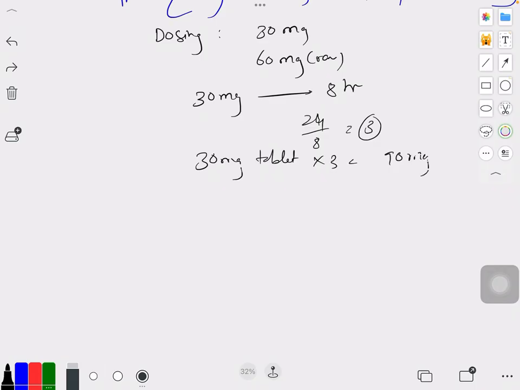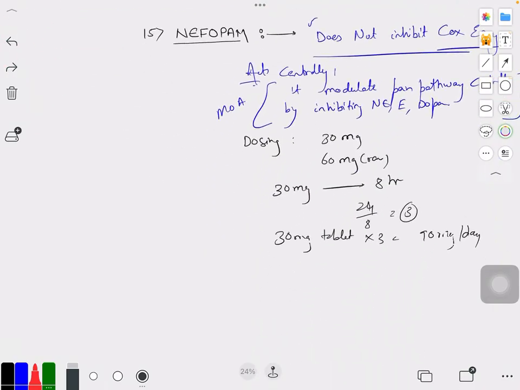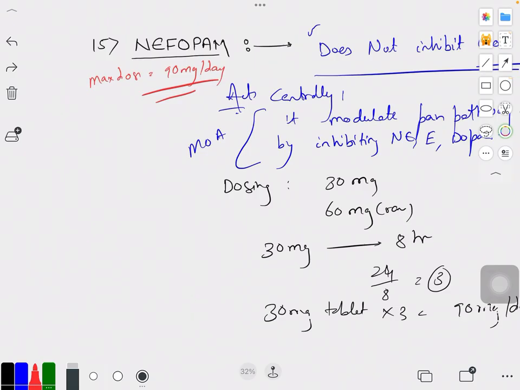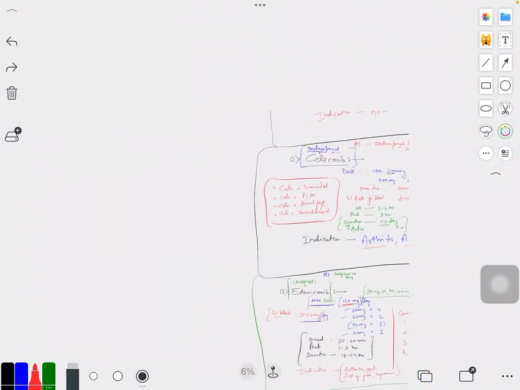So the max dose for Nefopam is 90 mg per day. Do not exceed this, because Nefopam has some different side effects than the other NSAIDs. Now let's see the mechanism of action and the side effects of Nefopam.